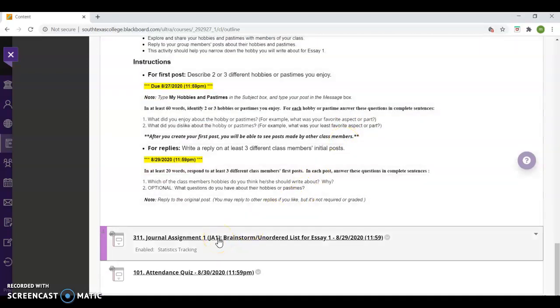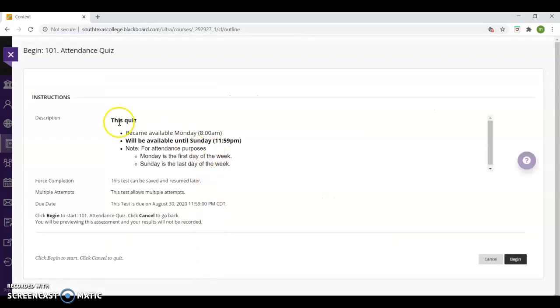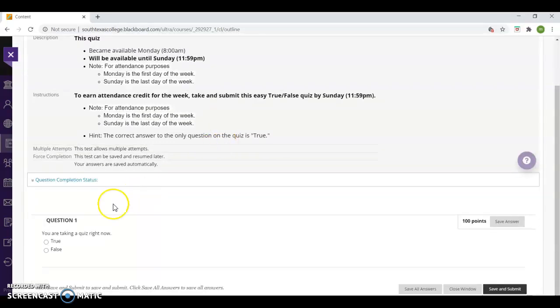I won't click on them because I think it will take me to the assignment. But if you were to click on them on the 24th, right, you wouldn't be able to go there because they're not available till the 25th and 26th. This one though, the attendance quiz is available right away, right? It's available on the 24th, and so let me click on it so you can see how this is done. So you click on the attendance quiz. Okay. And it tells you this quiz, when it became available, when it's due. You hit begin.